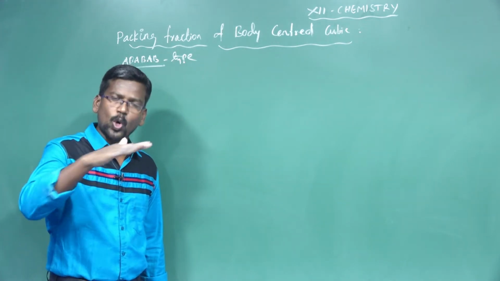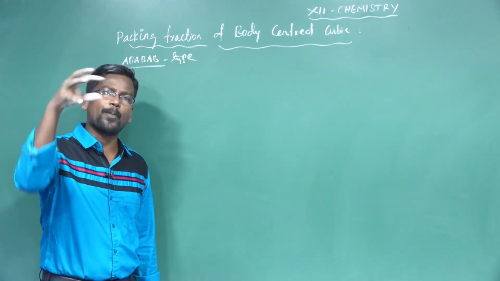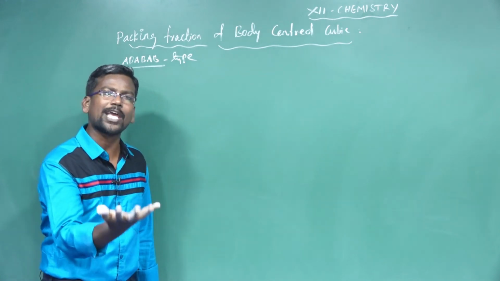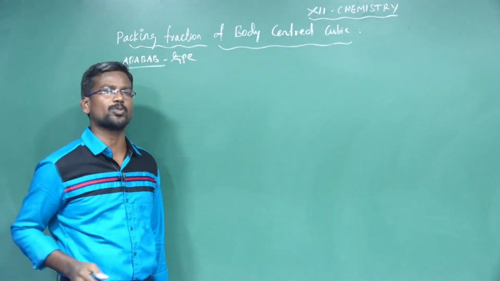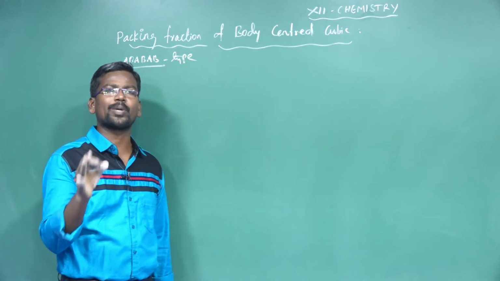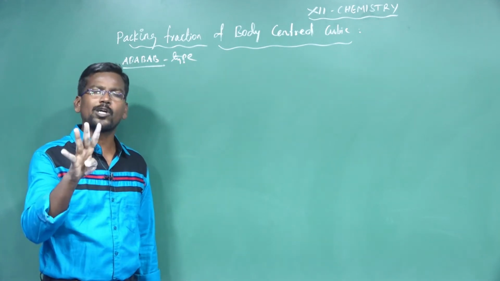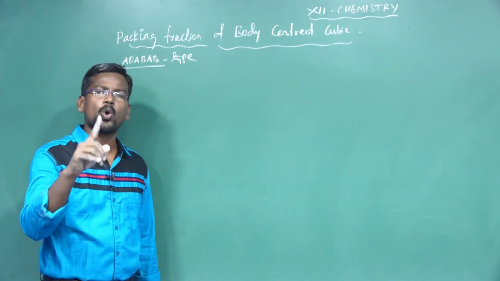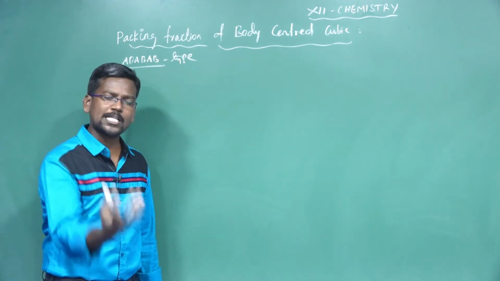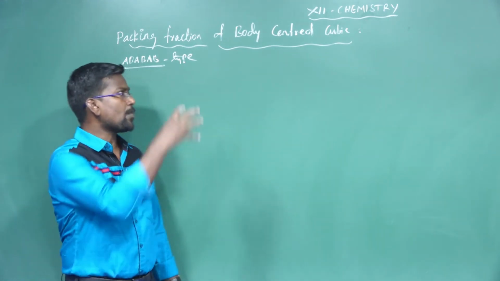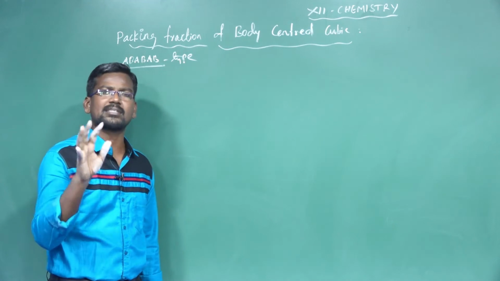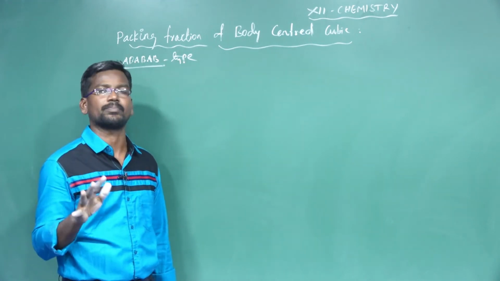4 spheres in one layer, 1 sphere in the upper layer, 1 sphere in the lower layer. It is a simple cubic arrangement. The coordination number of the simple cubic arrangement is equal to 6. In the body-centered cubic system, the coordination number is equal to 8.